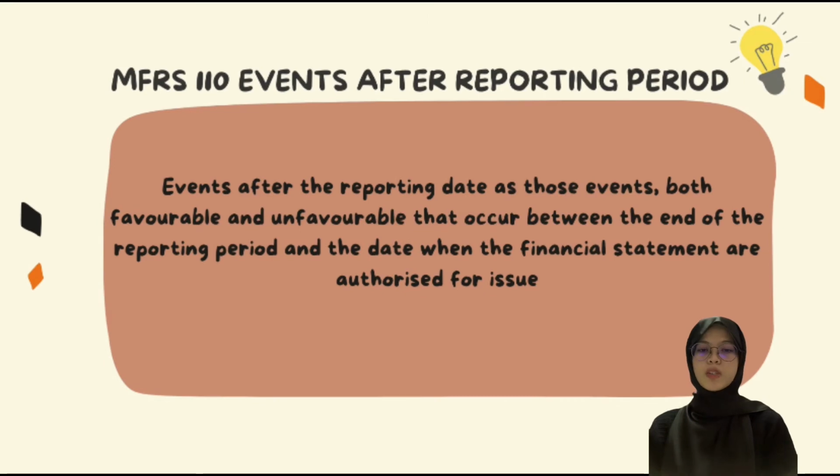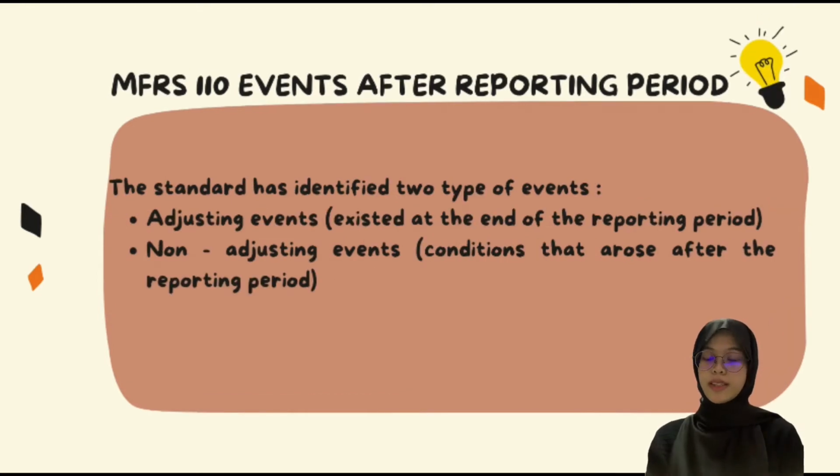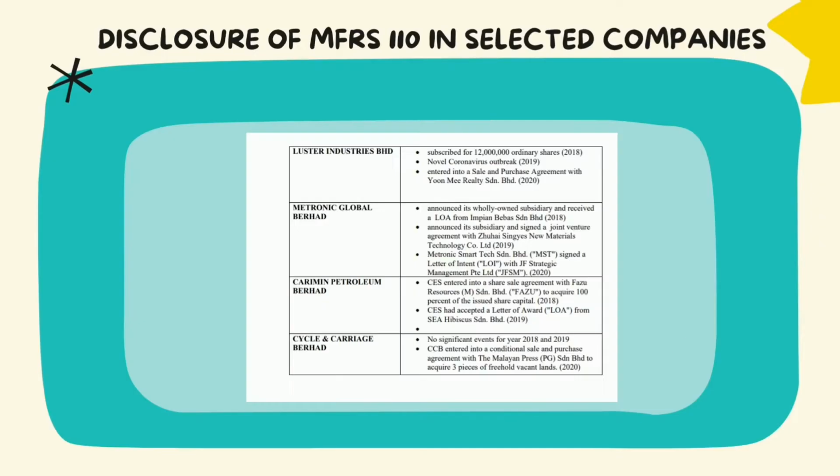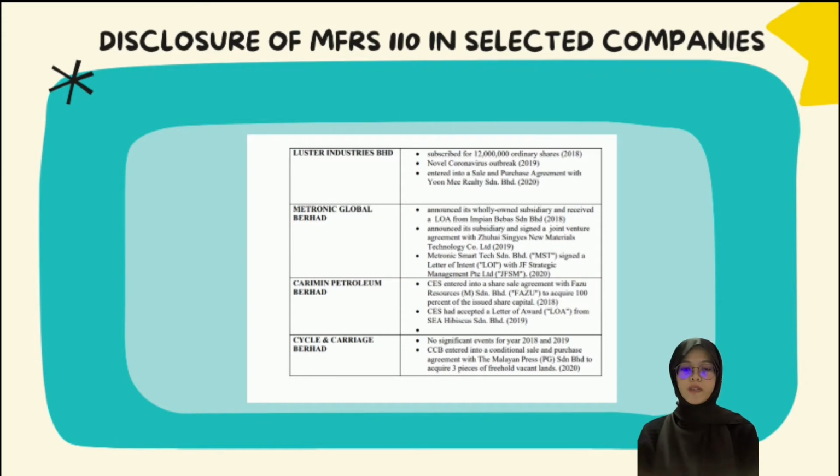For MFRS 110, events after the reporting period are defined as those events, both favorable and unfavorable, that occur between the end of the reporting period and the date when the financial statements are authorized for issue. The standard has identified 2 types of events, which are adjusting events and non-adjusting events. An adjusting event exists at the end of the reporting period, meanwhile a non-adjusting event is a condition that arises after the reporting period. We can say that our companies do not have adjusting events but they only have non-adjusting events.